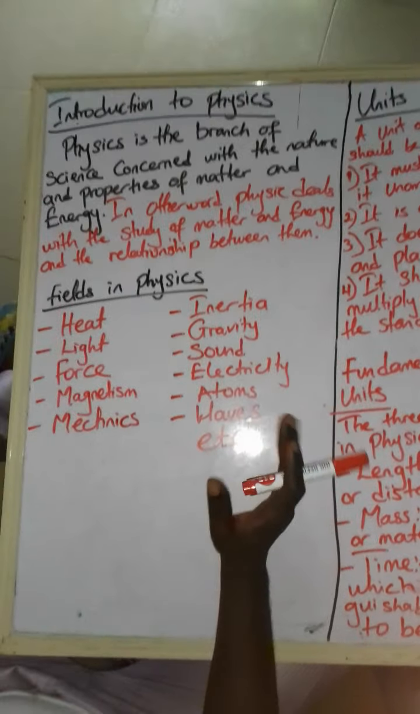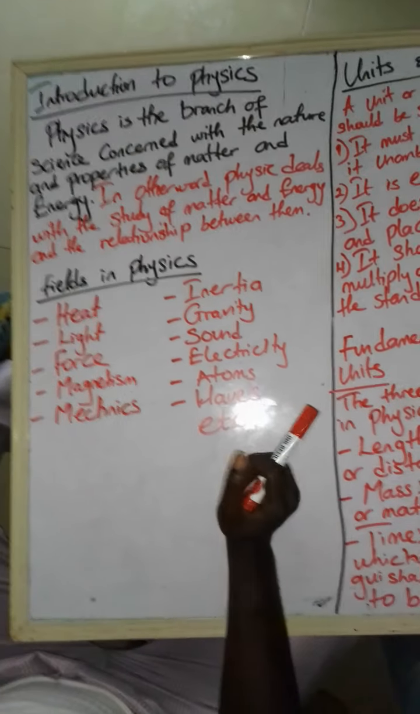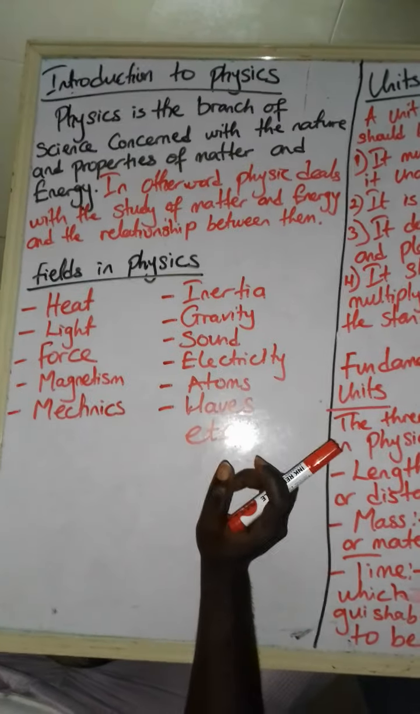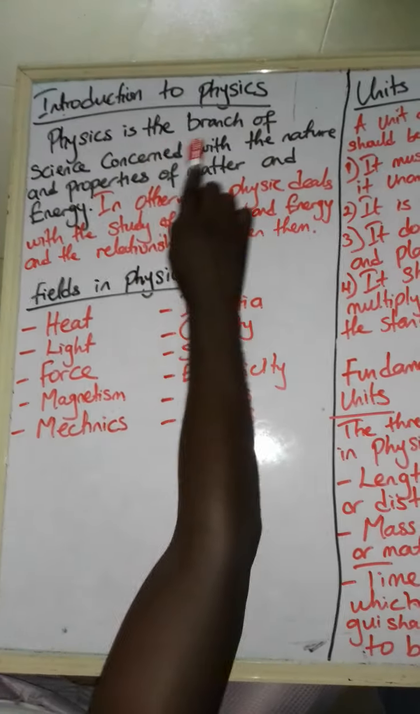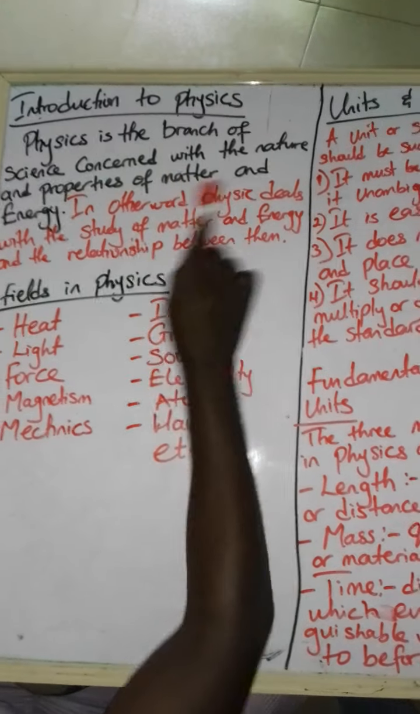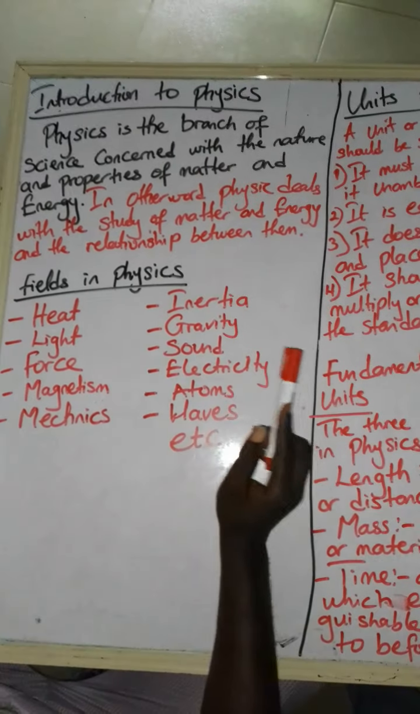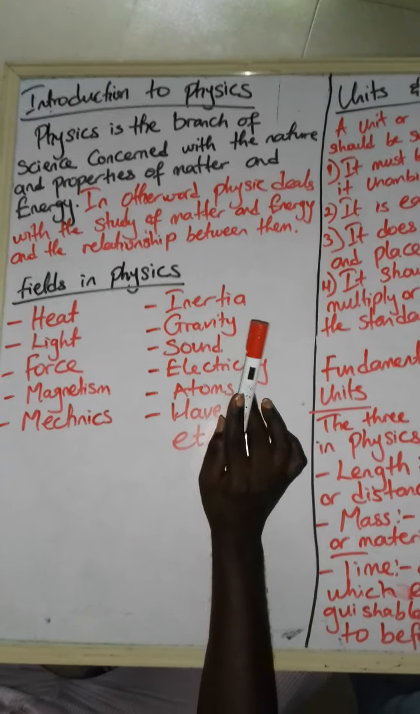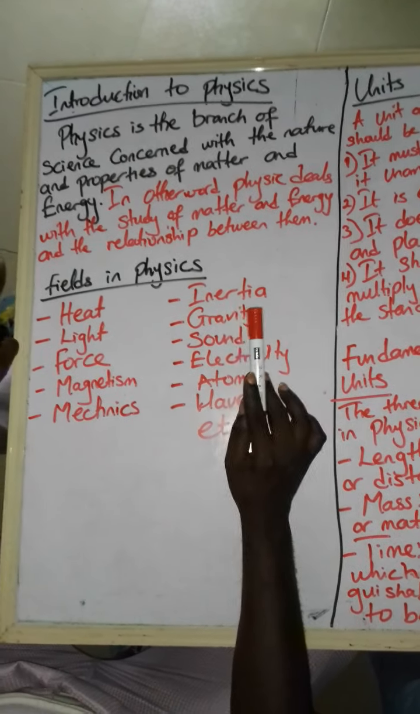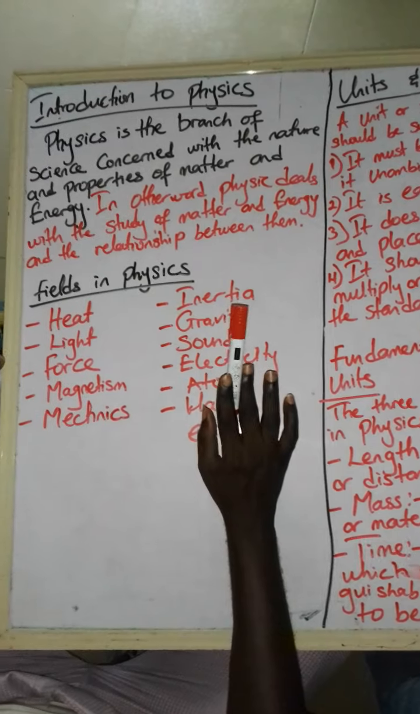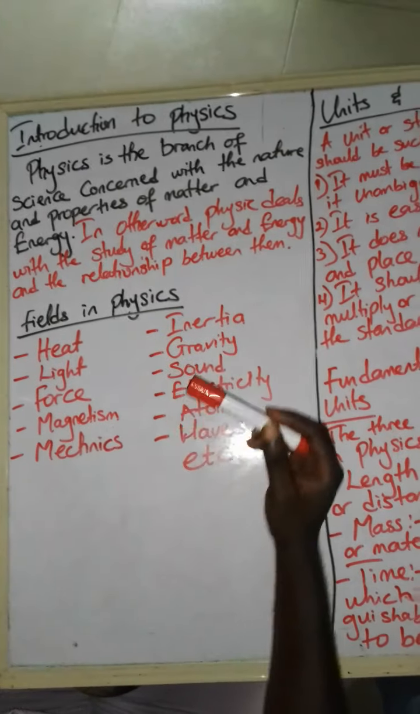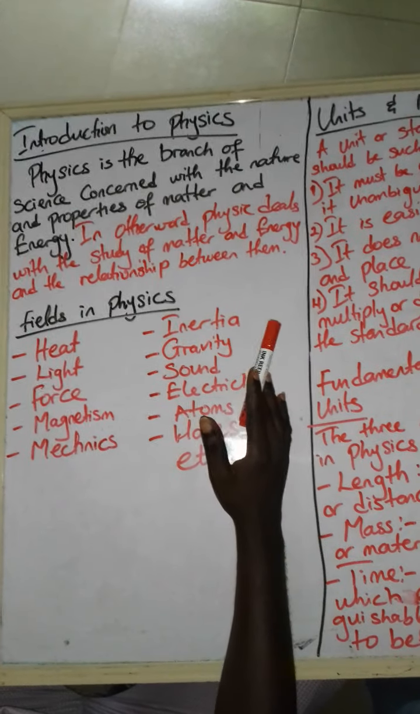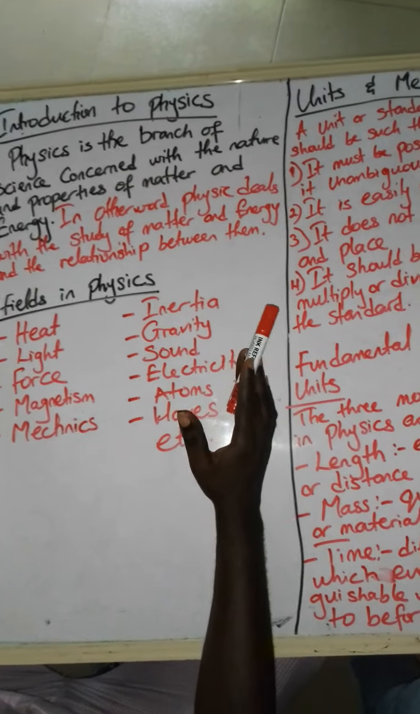Now, before we move deeper into physics, we have to understand physics as a science and the definition of physics. Physics is the branch of science concerned with the nature and properties of matter and energy. That is, physics is a pure science which is concerned with the nature and the properties of matter and energy. So physics is more interested in matter and energy with respect to its measurement.